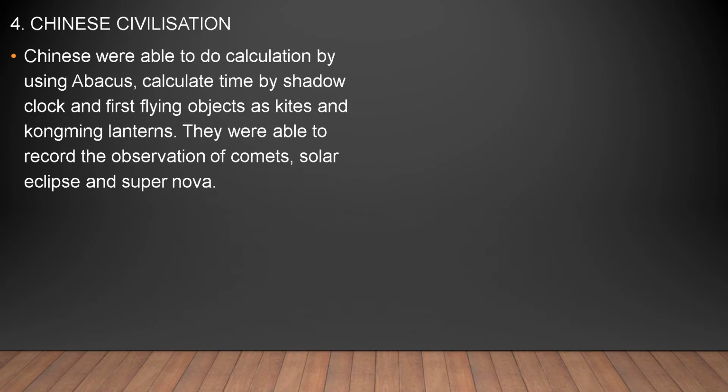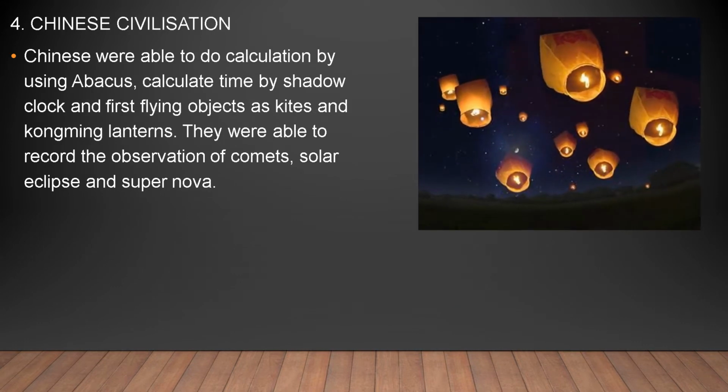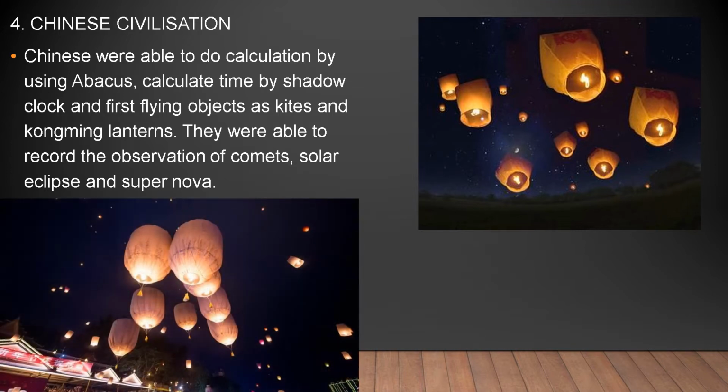The Chinese civilization were able to calculate by using abacus, calculated time by shadow clock and made the first flying objects like kites and common lanterns, which are shown. They were able to record the observation of comets, solar eclipses and supernovas.